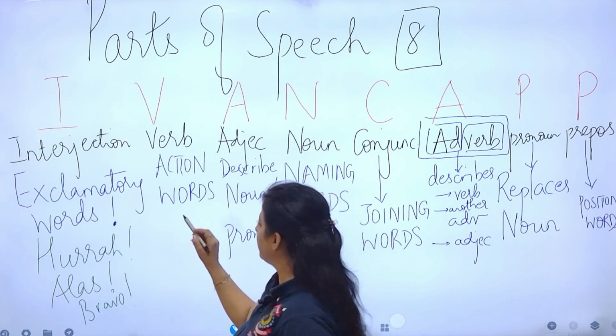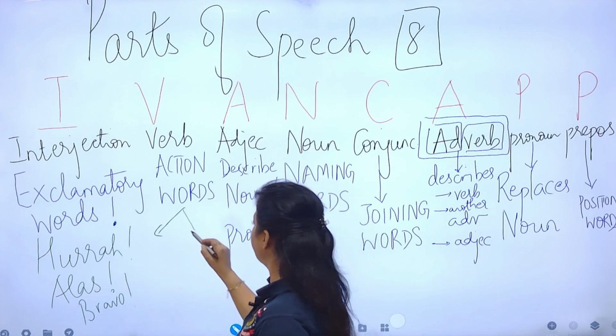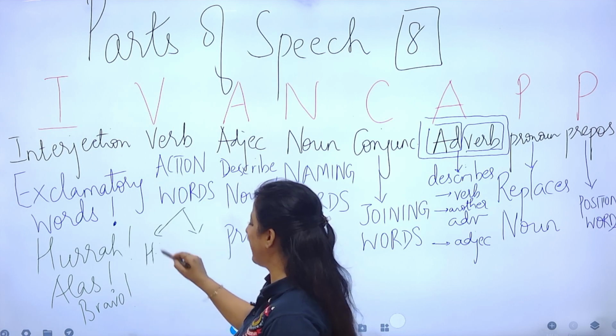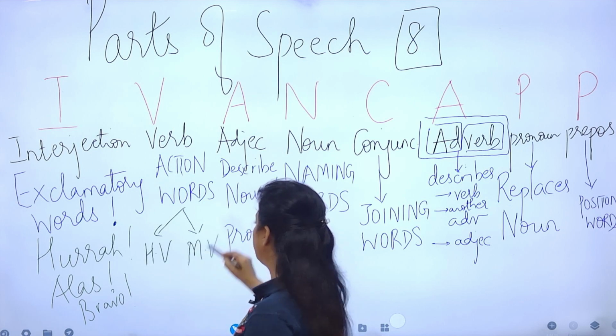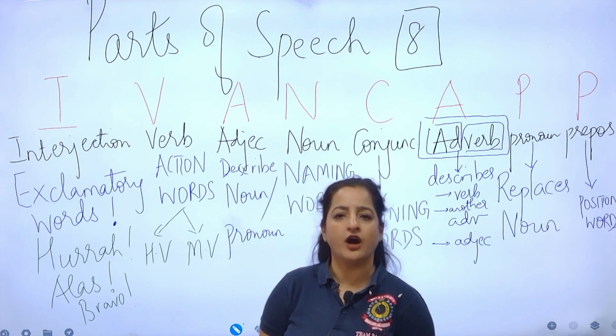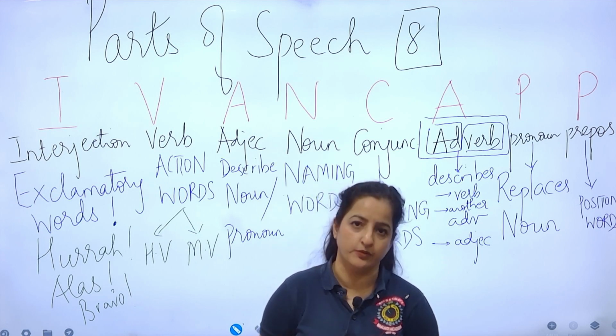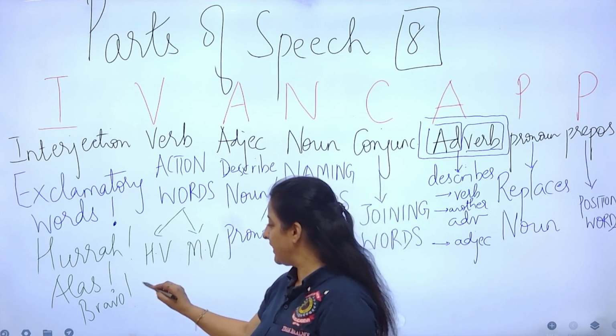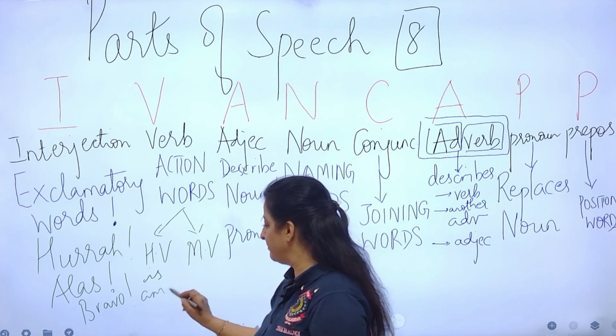Then how about verbs? There are two types of verbs, helping verbs and main verbs. Helping verbs are also known as auxiliary verbs. Examples are is, am, are.